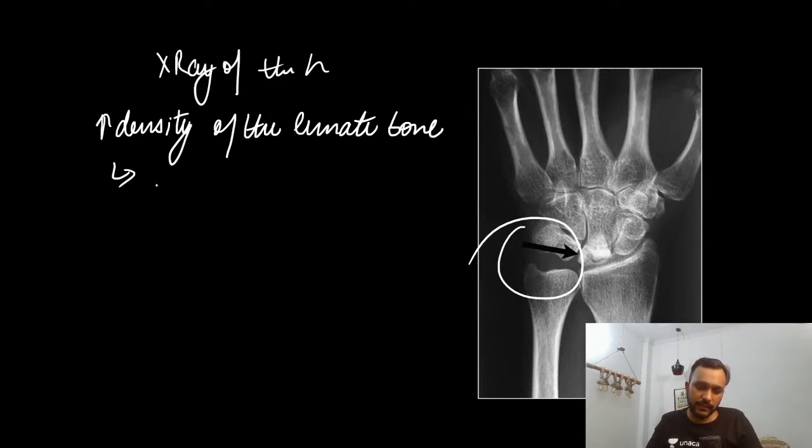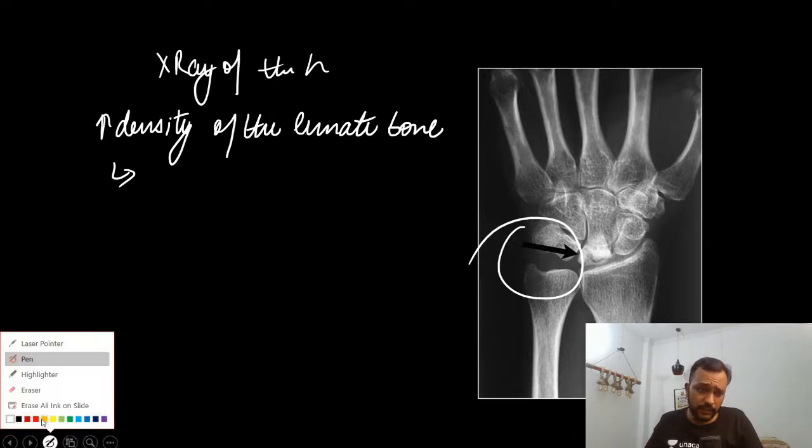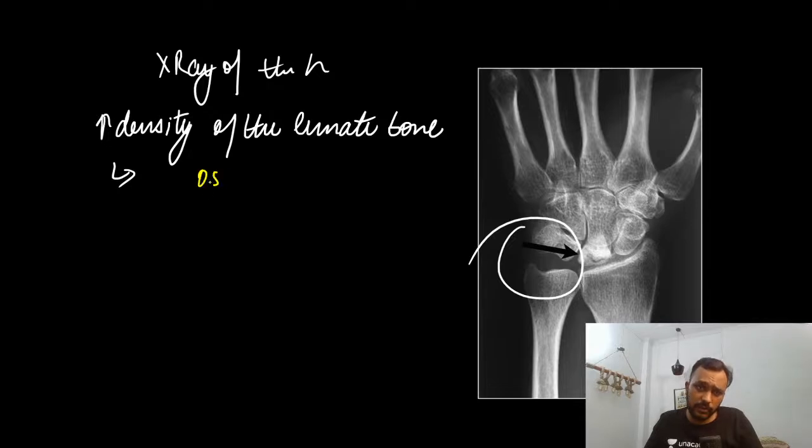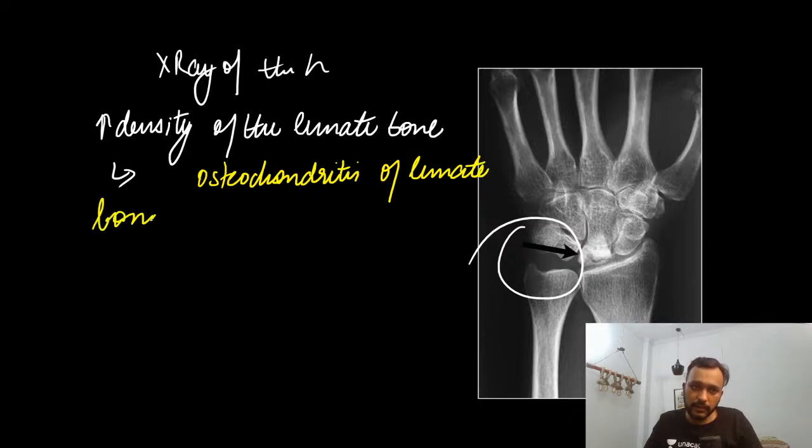This increase in the density of the lunate bone is seen in a case with osteochondritis of lunate bone. And guys, osteochondritis of lunate bone is known as, anyone in the comment section?